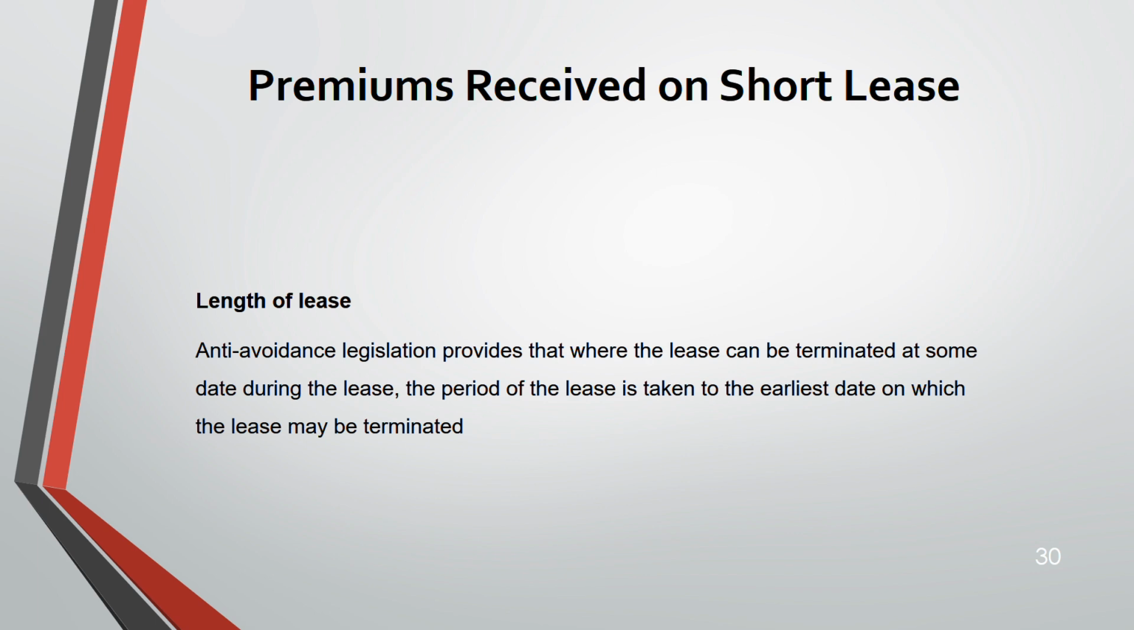Anti-avoidance legislation provides that where the lease can be terminated at some date during the lease, either party could terminate the lease before the lease period was supposed to end. In that case you take the period of the lease to the earliest date on which the lease may be terminated. That means from the grant of the lease to the date the lease is terminated. That is known as the length of lease in that case, not the original length of lease. Now let us do a question on this before we move on to our next subtopic.